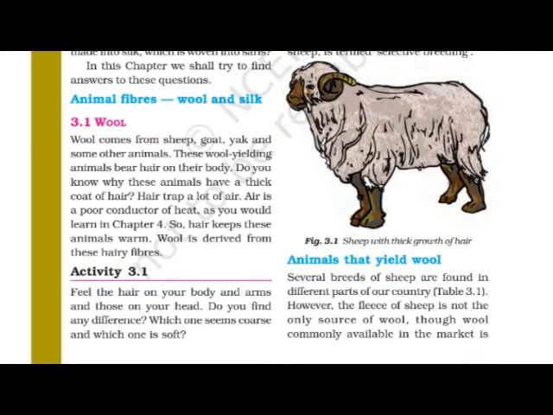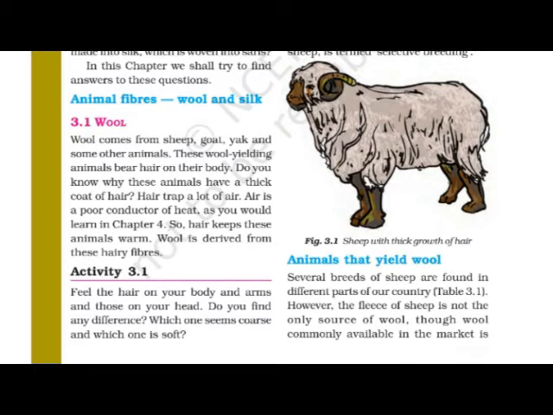Many times we see some animals have strong hair or a thick layer of hair on their body. So the question must be prepared in our mind, why these animals have a thick coat of hair on their body. Here I just told you the idea how to frame the question. You can see in the textbook in the point wool, the fourth line, the question they have prepared.